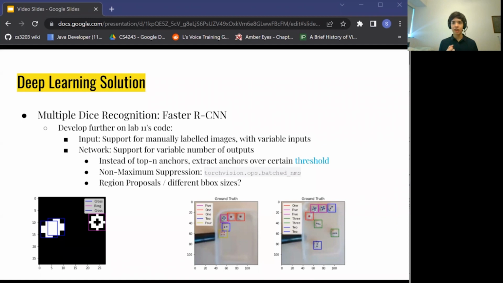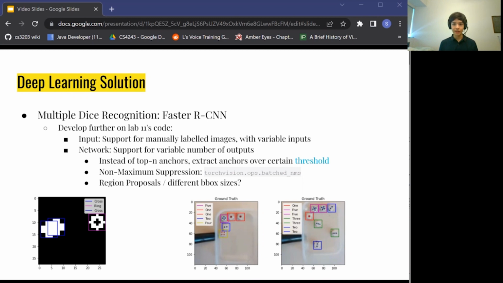First, for our inputs, I had to add support for manually labeled images from an XML file with a variable number of dice. This is in contrast to Lab 11, where the data and labels are already generated. Second, for our network, I added support for a variable number of prediction outputs. For this to work, I first had to change Lab 11's method of picking the top n anchors, and instead extract anchors that pass over a certain threshold. I then implemented non-maximum suppression using PyTorch's operations library.